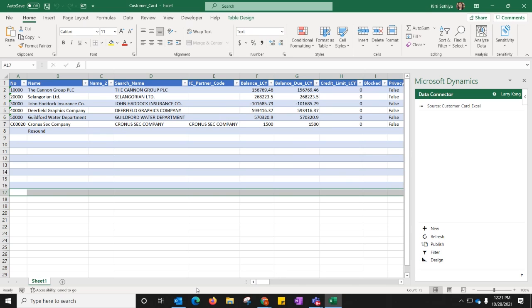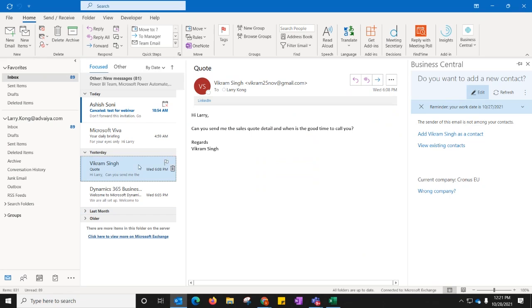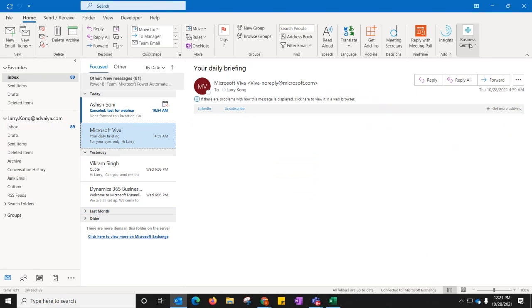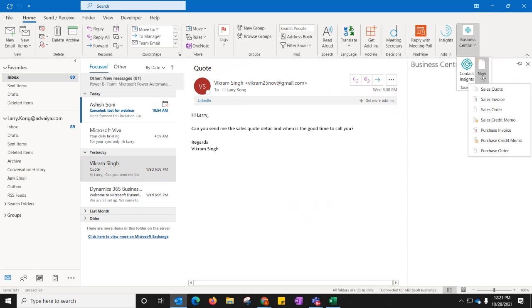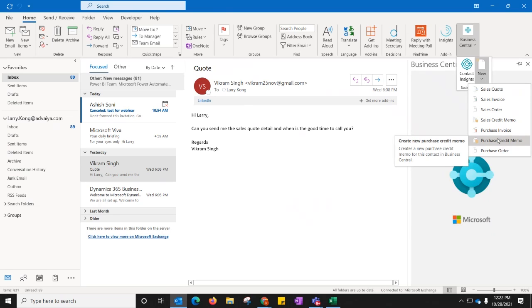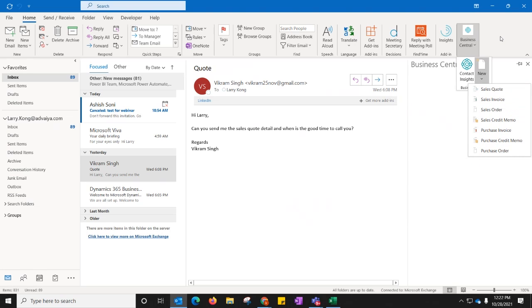Now, if I talk about Outlook integration, you can see I have an add-in for Business Central in my inbox. So let's say I have received an email from a new customer, and I can see the contact insights. I can create a new sales quote, sales invoice, credit memo, or purchase order, all right from my inbox. If I have received an email from any customer, against that particular email I can create a purchase order to any vendor or a sales invoice to them right from my inbox. I do not need to navigate between the systems again, so it makes things faster for me.